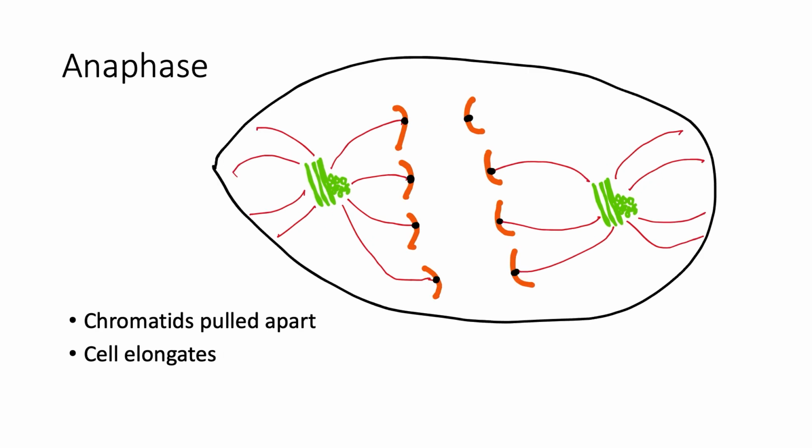Next, we have anaphase, which is when each chromosome is split up into two halves, which are called sister chromatids. These sister chromatids both have centromeres attached to the centrosome by spindle fibers, which pull them to the opposite ends of the cell. Also, spindle fibers are used in this step to really elongate the cell.